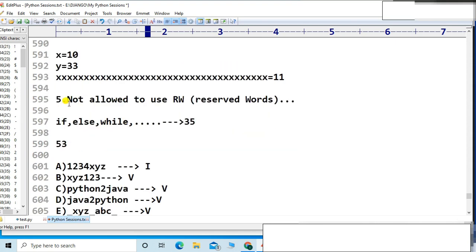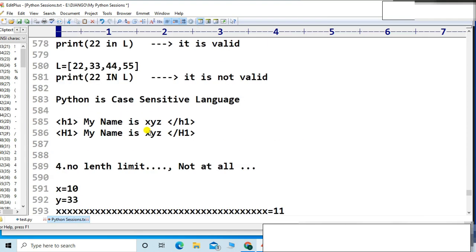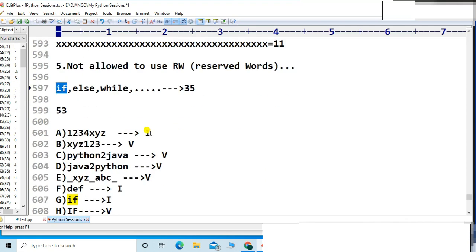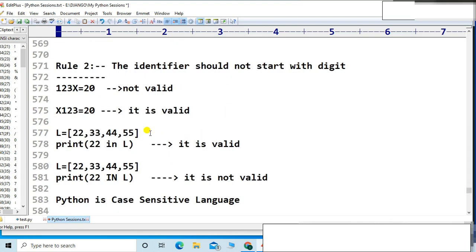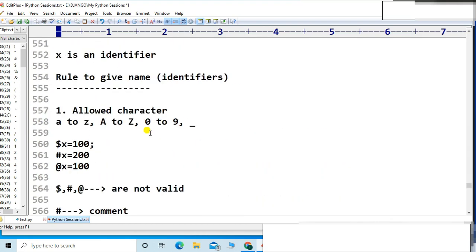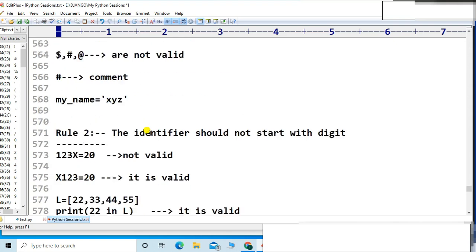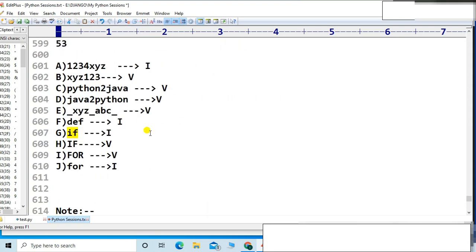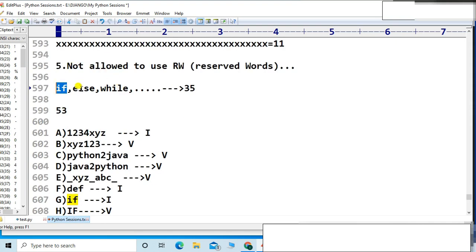The fifth point was that reserved words are not allowed. These are the reserved words we already talked about: if, else, while. In Python there are a total of 35 reserved words. You can't use these reserved words as an identifier. Identifier means giving a name to a variable, a function, or a method. Those are the rules we have to follow. So clear cut, a reserved word should not be assigned as a variable.